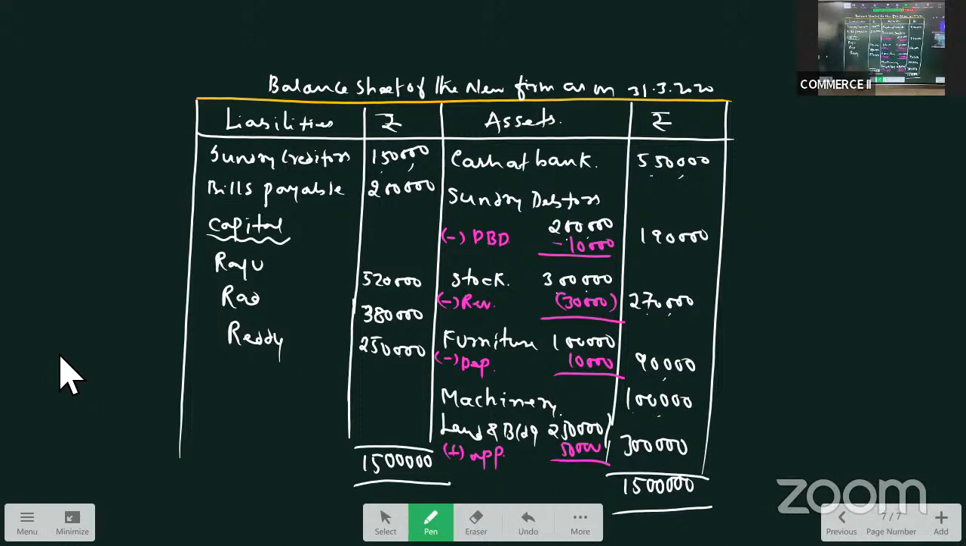Okay, so we'll take one more question. That is question number 5. Mr. X and Y are partners sharing profit and loss in the ratio 4:1. Their balance sheet is given: capitals, general reserve, P&L balance, creditors, furniture and all that. Then page number 241 and 242.